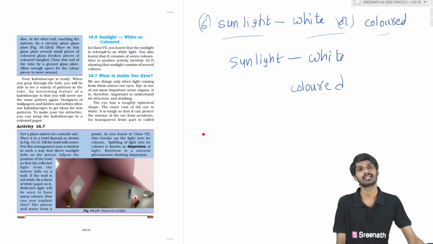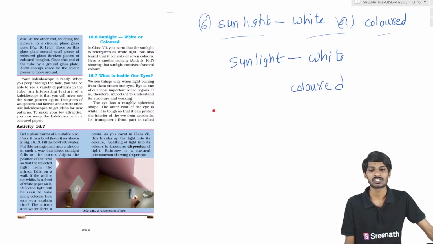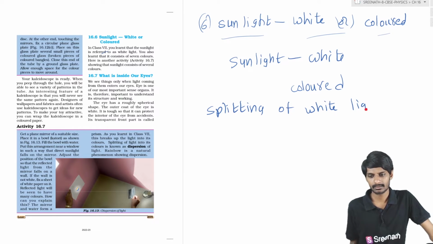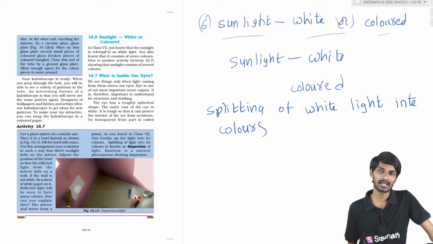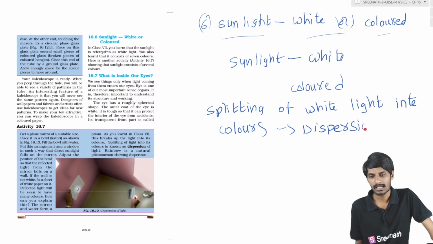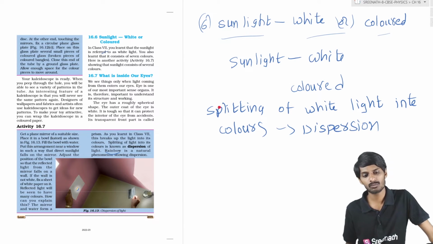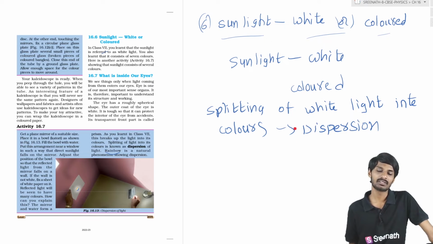So what is the reason for it? We call it splitting of white light into colors. White light is split into different colors. We call this the dispersion of light. This concept is called dispersion. So you will see the rainbow. Rainbow is the natural phenomenon of dispersion, students.